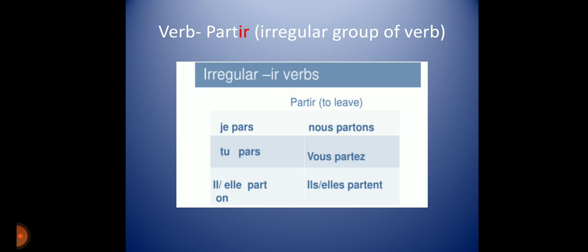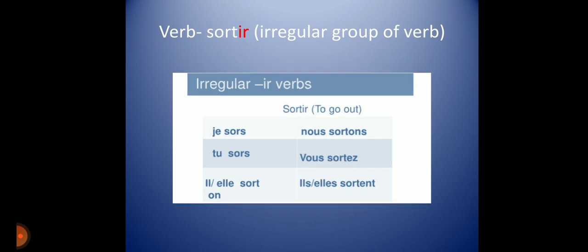We take some examples below. Je, the subject, and the verb partir conjugation: we write pars. Tu pars, il part, nous partons, vous partez, ils, elles partent. Sortir, same, an irregular verb of the IR group, and the conjugation is totally different from the regular IR group.